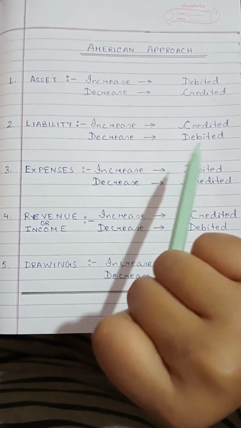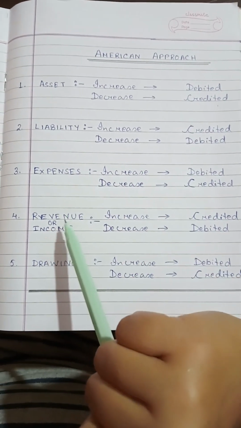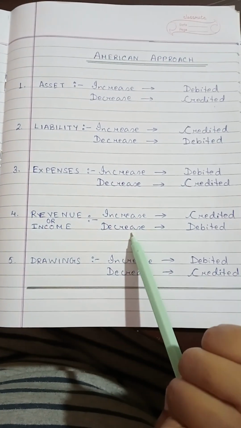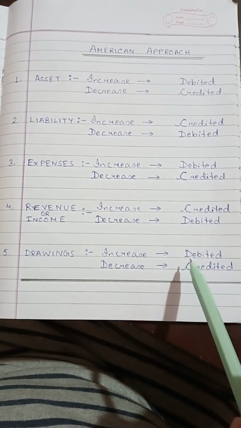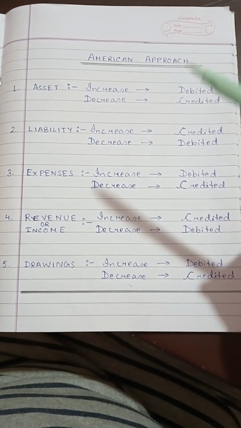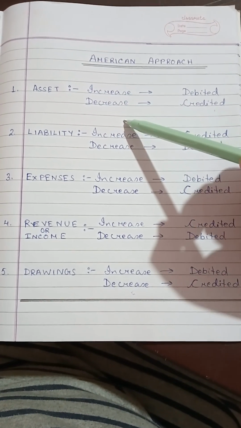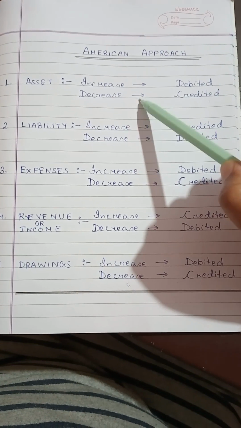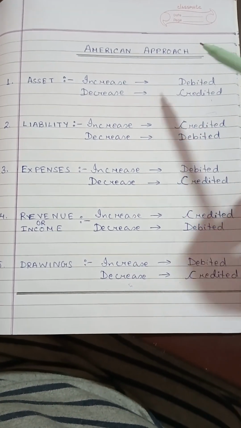Expenses, if they increase, should be debited. If they decrease, they should be credited. Revenue or income, if it increases, should be credited, and if it decreases, it should be debited. Drawings, if they increase, should be debited. If they decrease, they should be credited. So as per this formula, if an asset comes into the business, the asset position increases in the business and that should be debited. If it goes out from the business, it should be credited.